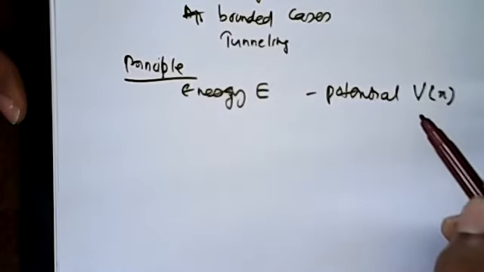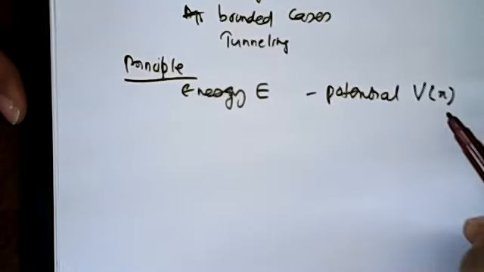So V is not a constant, V is a variable.